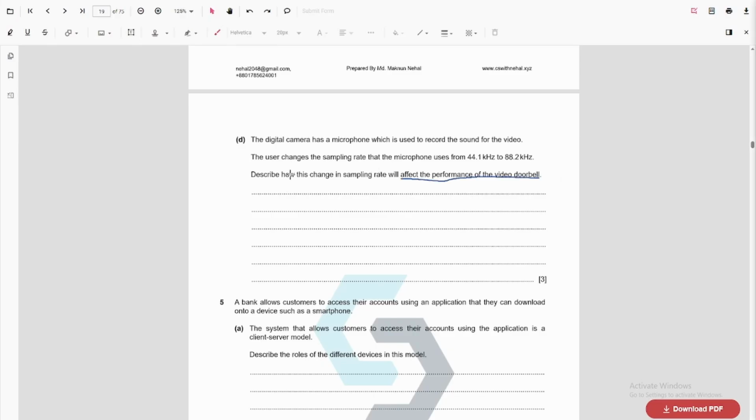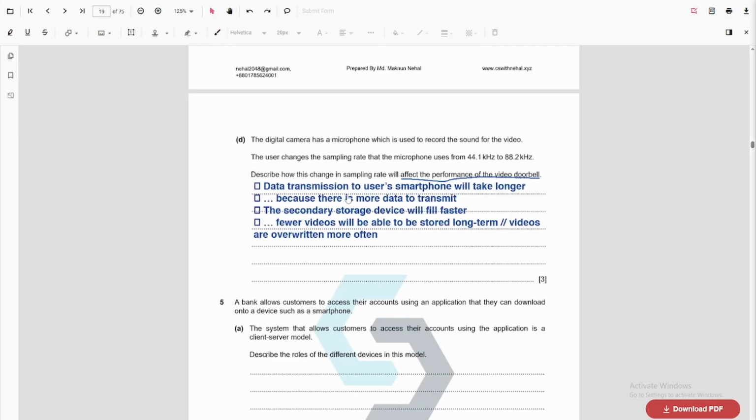In this question, they specifically mentioned how the sampling rate will affect the performance of the video doorbell. They did not ask about the effect on the sound, like whether the sound quality gets better or not. This is a very common mistake students make. They explained what happened to the sound quality, but that is not asked in the question. You need to mention the performance of the video doorbell.